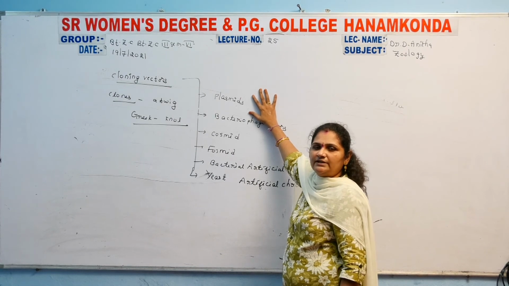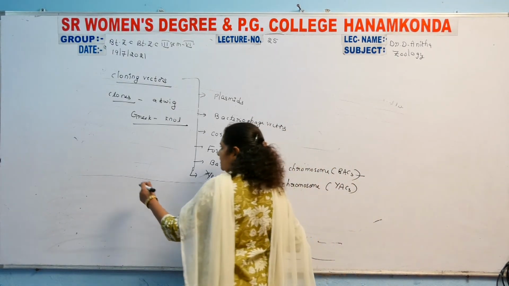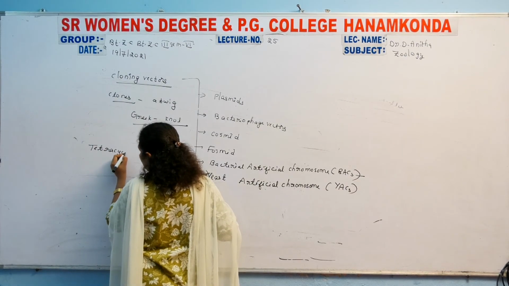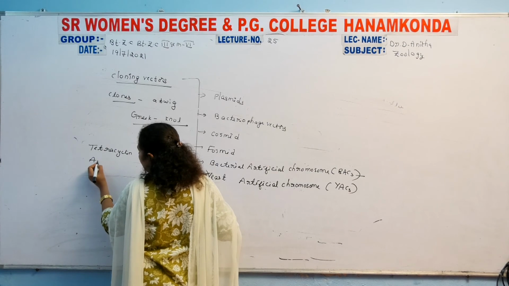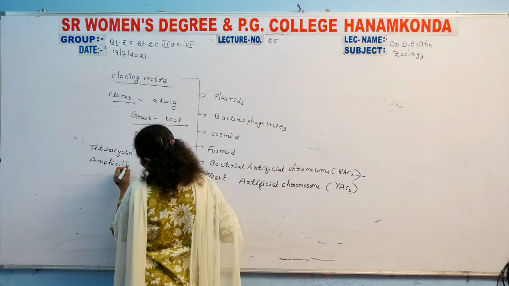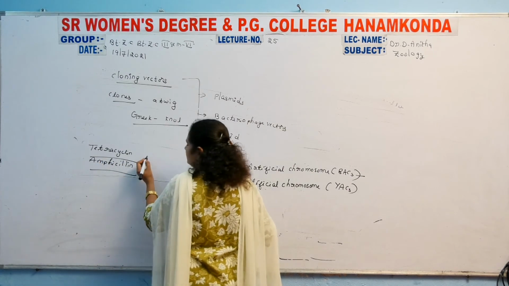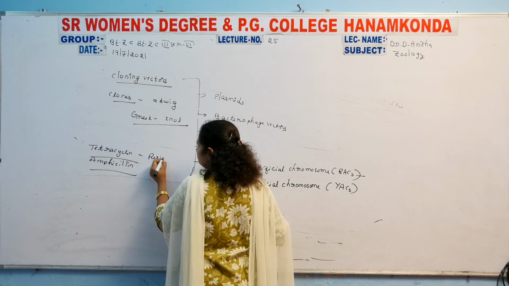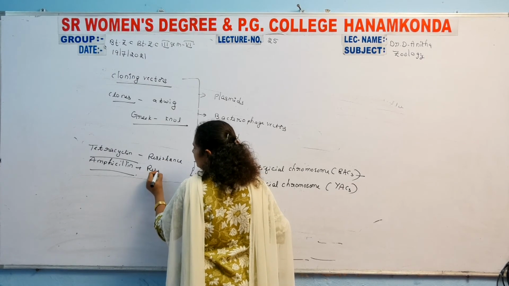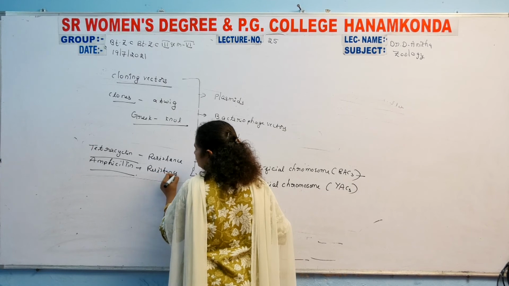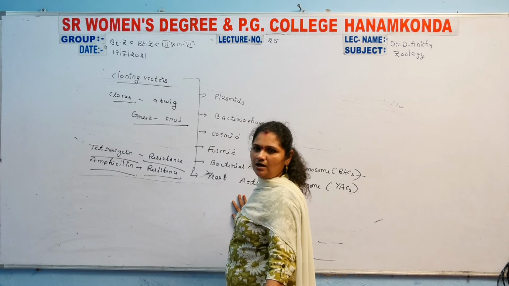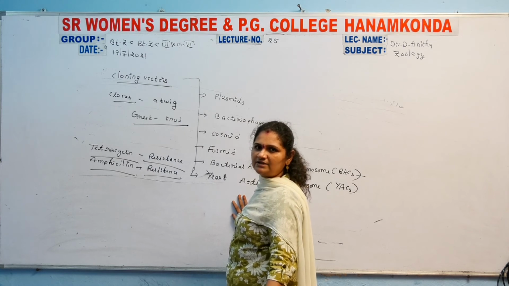Those are mainly tetracycline resistance and ampicillin resistance. These two antibiotic resistance markers are used inside the plasmid cloning vector.